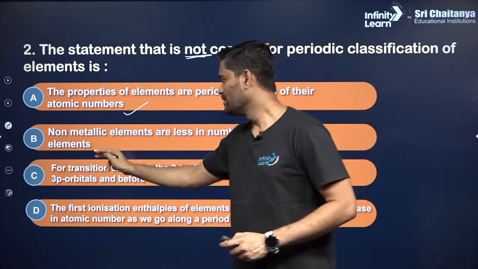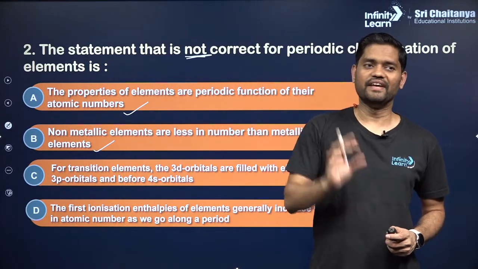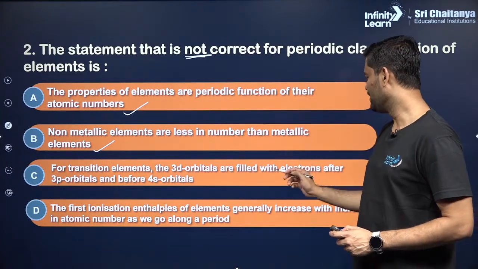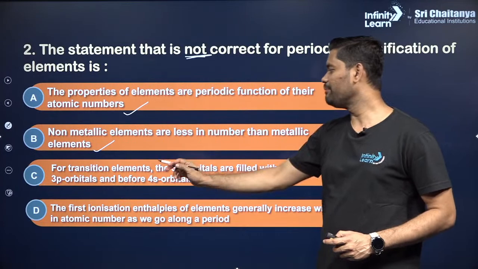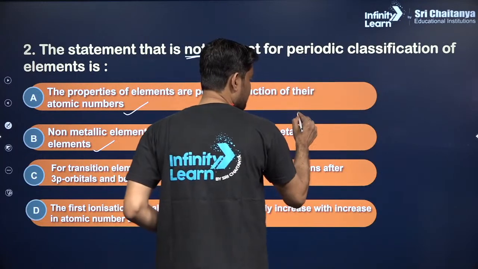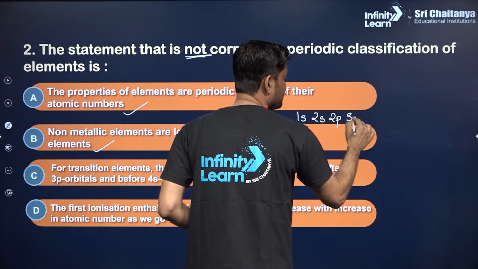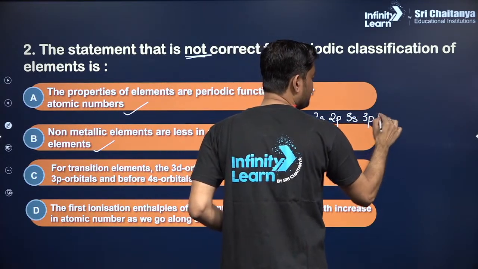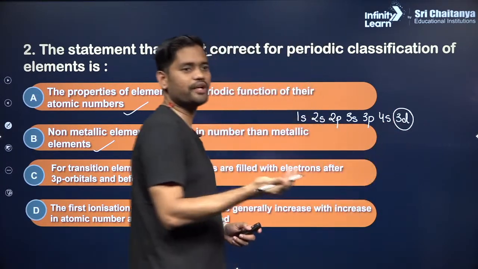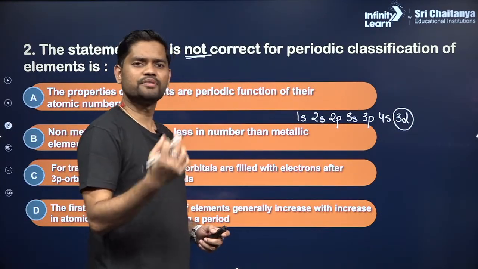That is also correct. Most of the periodic table consists of metals, and very few are non-metals. That's true. For transition elements, the 3d orbitals are filled with electrons after 3p and before 4s. That is wrong. The order of filling is 1s, 2s, 2p, 3s, 3p, 4s, 3d. So 3d is filled after 4s, not before 4s. That is according to the Bohr-Bury rule or Aufbau principle.